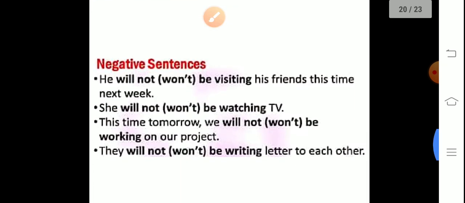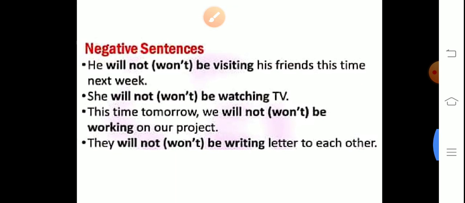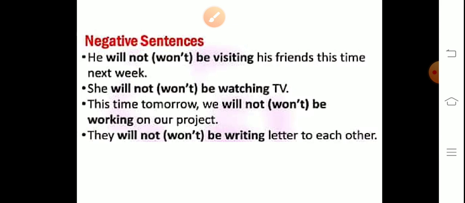Some examples: He will not be visiting his friend this time. He won't is just the short form of will not, but you have to use only will not. Don't use won't in the written form. She will not be watching TV. Next, they will not be writing letters to each other.